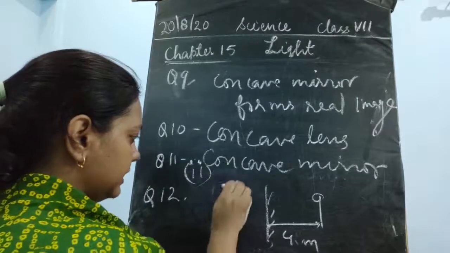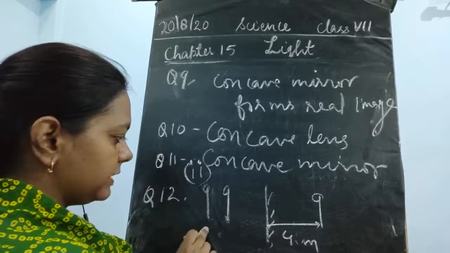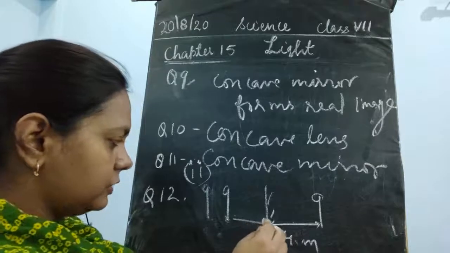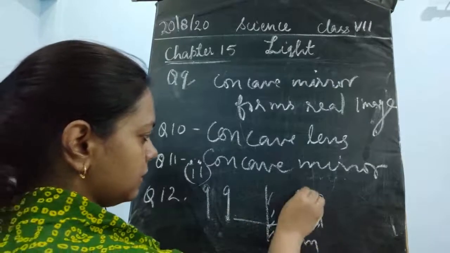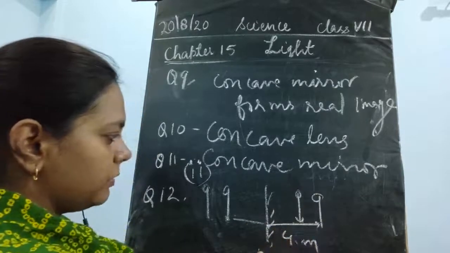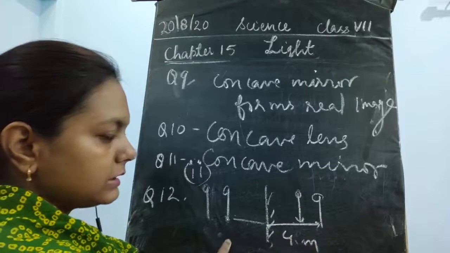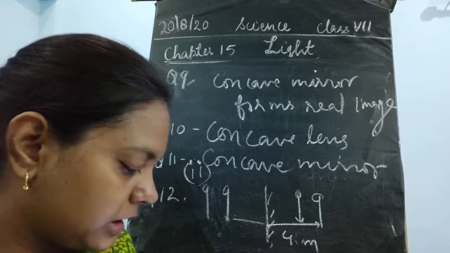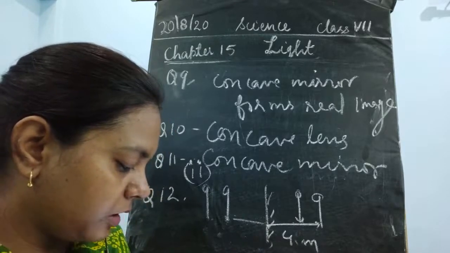So it means he is standing here now. He was previously standing here, now he is standing here. 1 meter is moved forward. So his image will also come closer. So again the image would be like this. So what would be the answer? 4 meters is here, and if he moves 1 meter, what would be the total distance now between his image and the object?